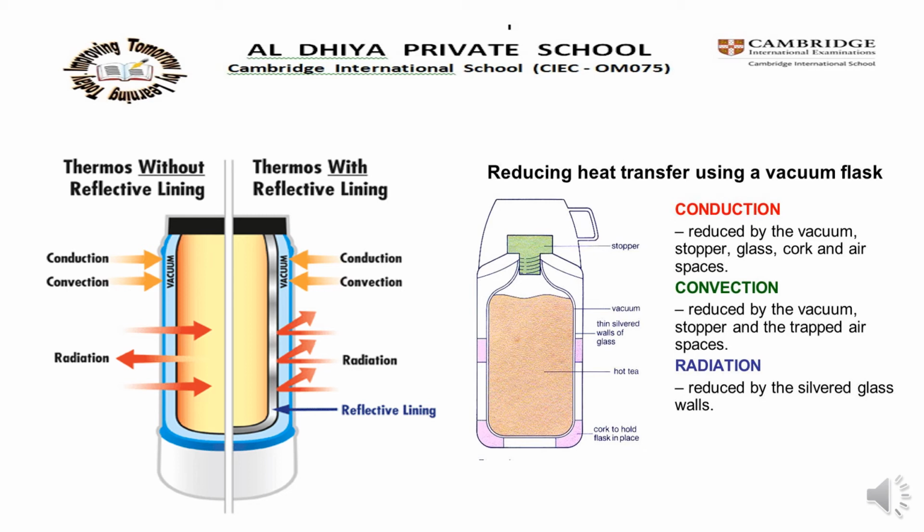The glass walls themselves have shiny surfaces. The surface of the inner wall radiates very little heat, and the surface of the outer wall absorbs very little of the heat that is radiated from the inner wall. The cork supports are poor conductors of heat, and the stopper prevents heat being lost by convection and evaporation in the air above the surface of the liquid. Understood? This is the structure of the thermos flask.